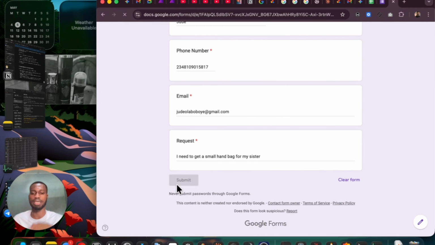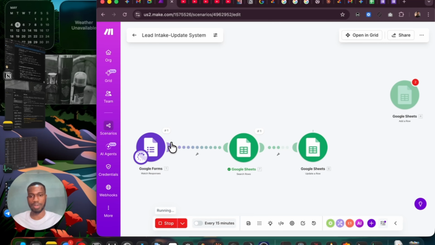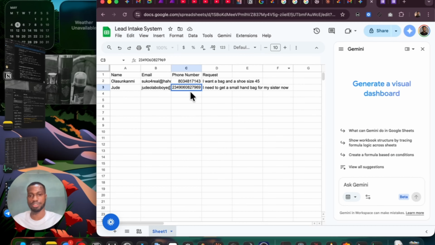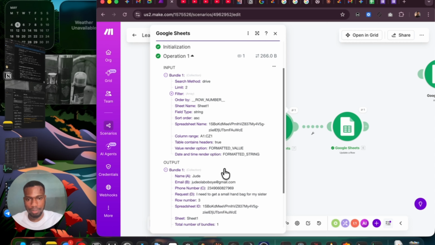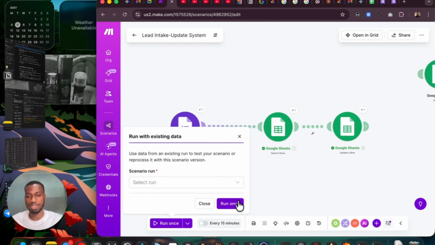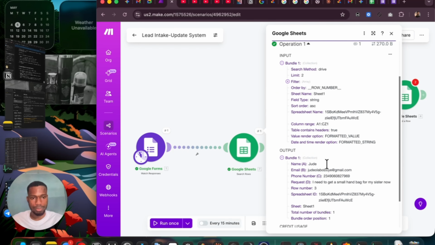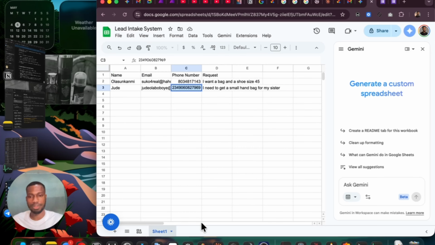So when I fill this in, this is what I need to happen. I want this to just go straight through, and we have a change. So let's reload this and see we've made the changes. It seems that it did not update. Let's see. So row number, format, this, output. Okay, let's run once again. All right, so this time around, did I run with the new details? Okay, we did a new intake.